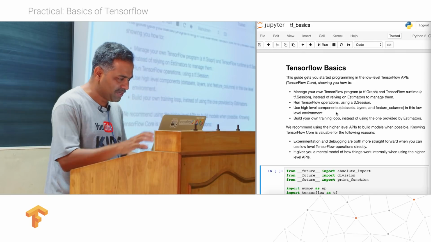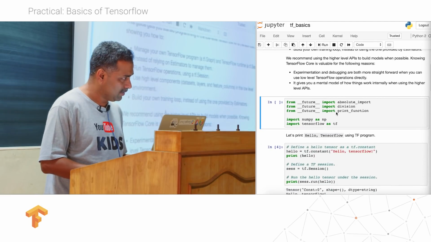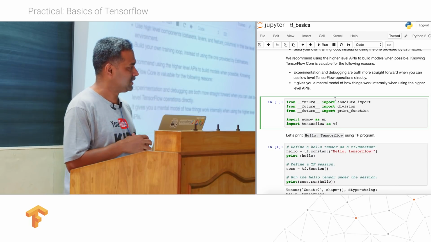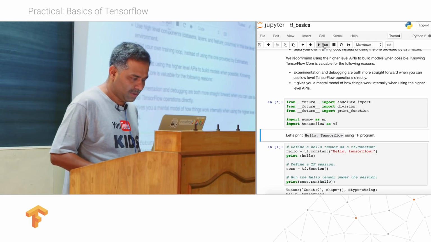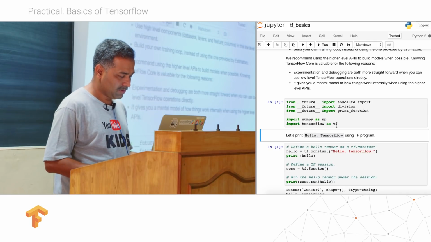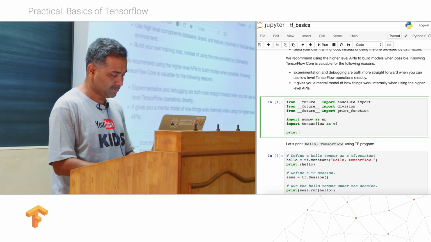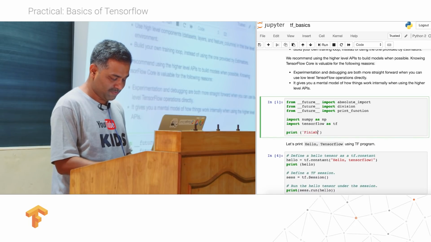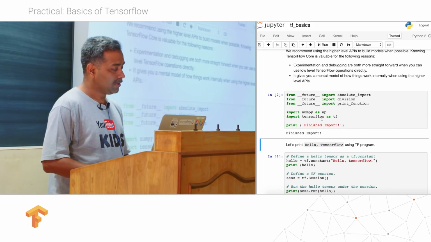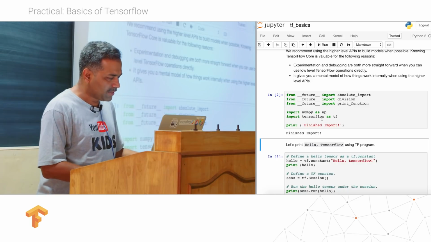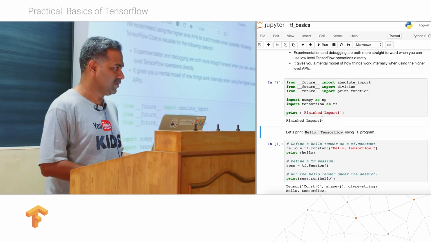Okay, so the basic unit in Jupyter Notebook is a cell. There are two types of cell. So this is a text cell, and then the second cell is the code cell. I can run this code cell by pressing this run button. So now this code cell has run. Let's say if I want to do something, print finished import. Okay, you can see this. So you can run this Jupyter Notebook cell by cell and see the output.